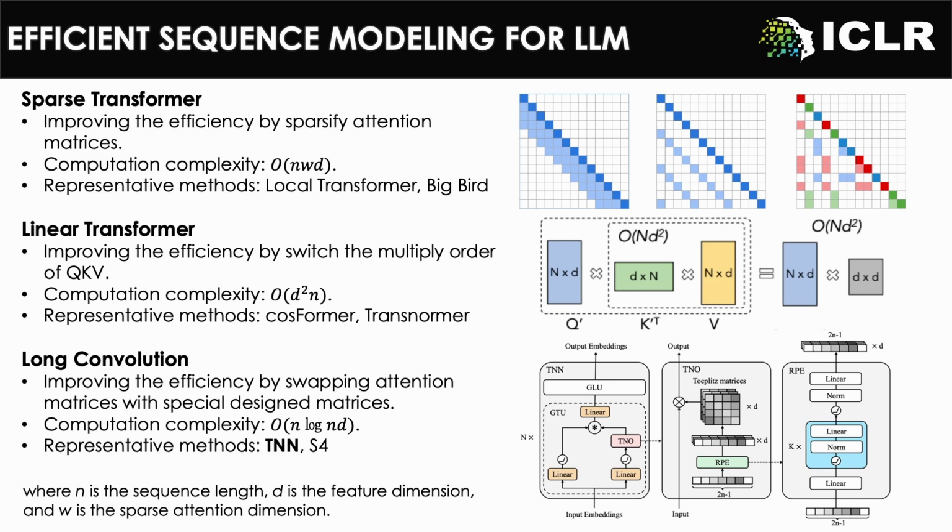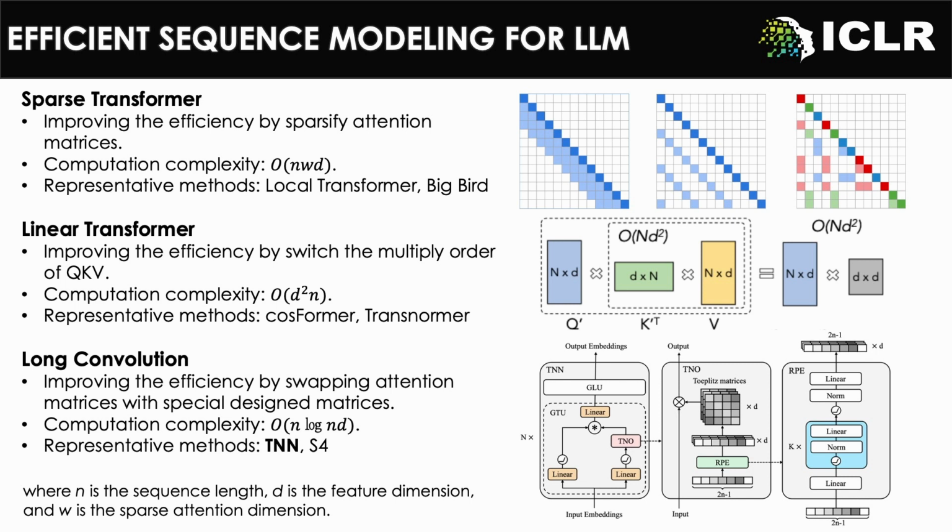Linear transformer is a popular mainstream strategy for efficient sequence modeling. It improves the efficiency by switching the multiply order of QKV in the attention operation. It assumes the sequence length is greatly larger than the feature dimension. However, this assumption may not hold in large language models.